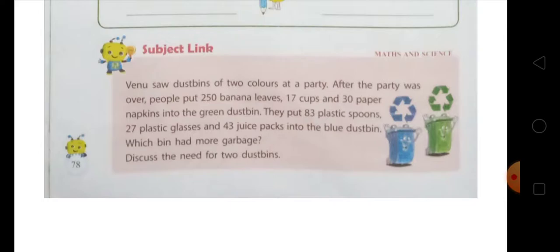Okay, and in the blue dustbin there are 83 plastic spoons, 27 plastic glasses, and 43 juice packs.